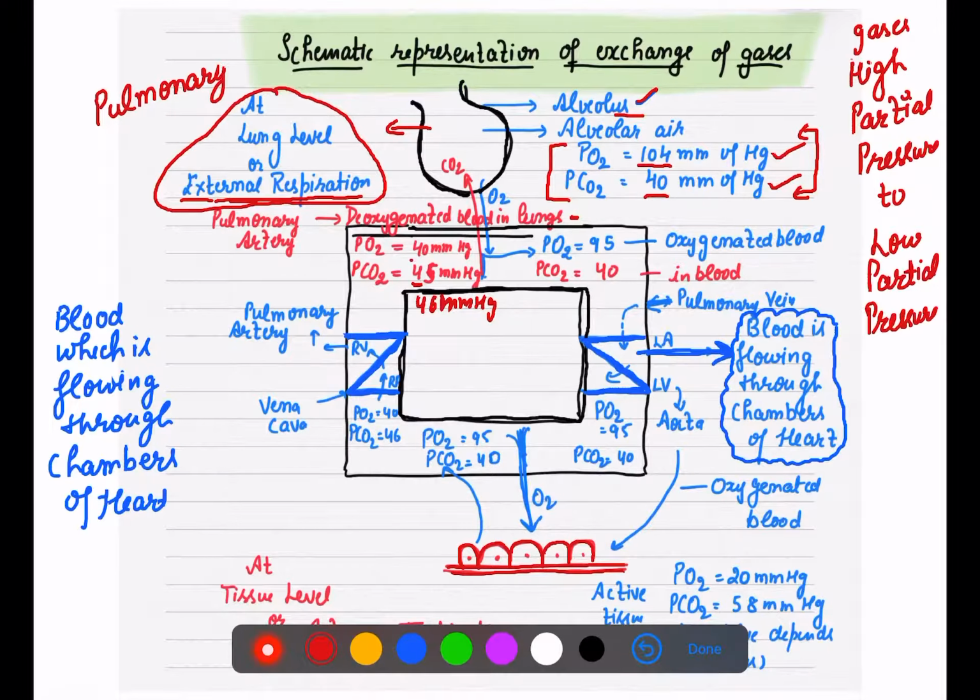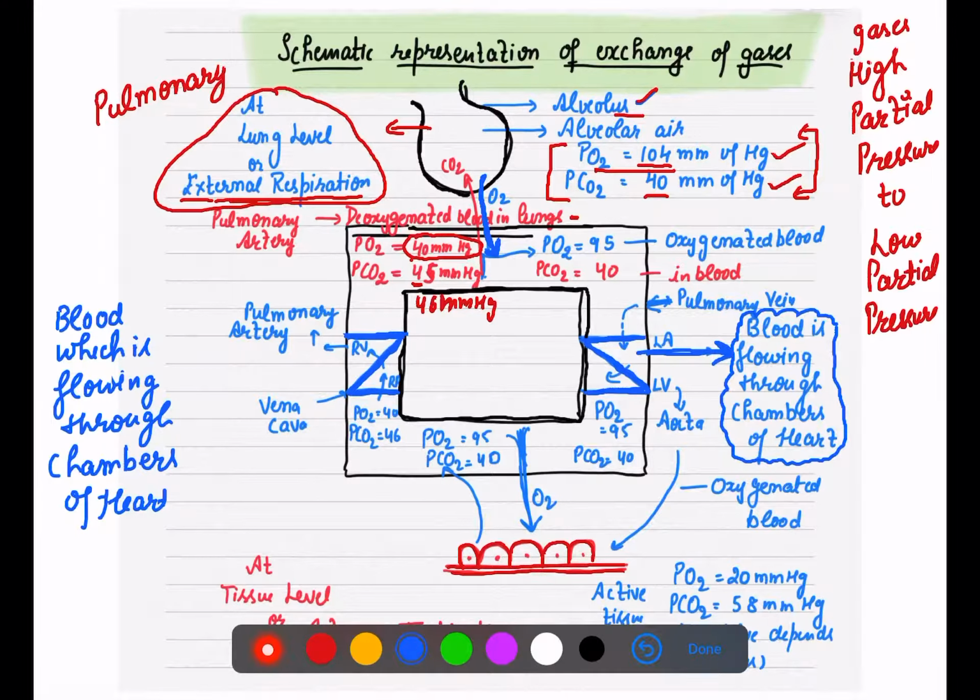Now just look at the oxygen. Oxygen in the alveoli has more partial pressure, and the deoxygenated blood which is coming into the lungs has less. So now what is happening? Look at this arrow. This oxygen will move from the alveoli to the blood. This is the blood which is carrying deoxygenated blood, right? So now oxygen will come into your blood.